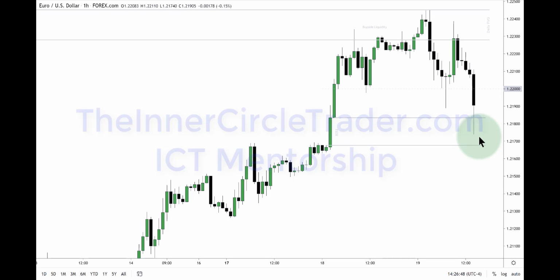Hourly chart on euro dollar. Again, that daily fair value gap, beautiful delivery. Breaks down, small little fair value gap there. Trades back up into that, and then makes an aggressive run for the sell side liquidity here, and consequent encroachment of the buy side imbalance, sell side inefficiency on the hourly chart.